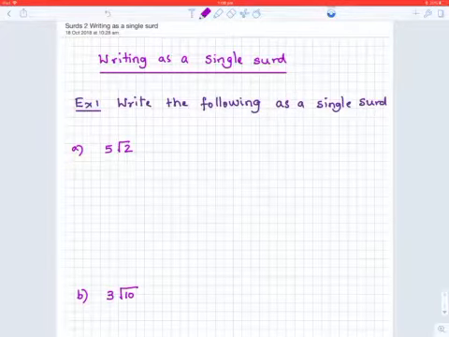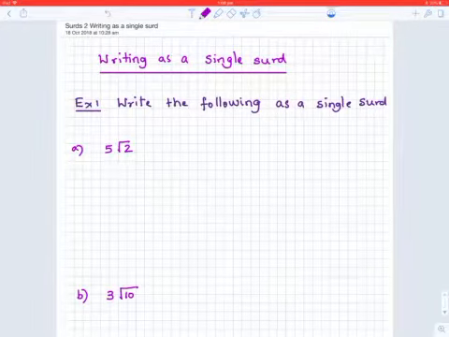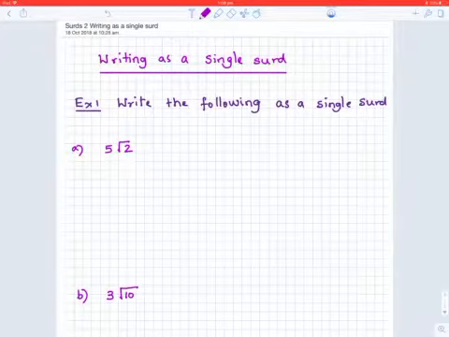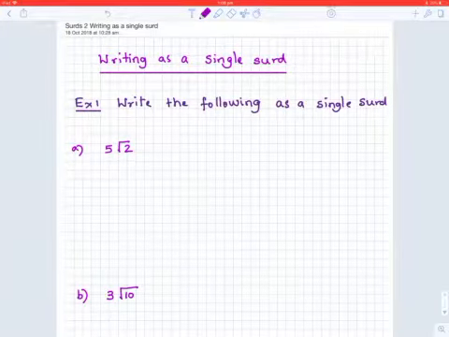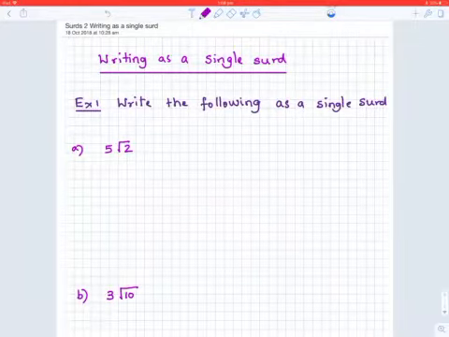Hello and welcome. Today we are going to learn how to write a surd as a single surd. Single surd means there's no number outside. Every number has to be inside the square root sign. Okay, so the first question, write the following as a single surd.